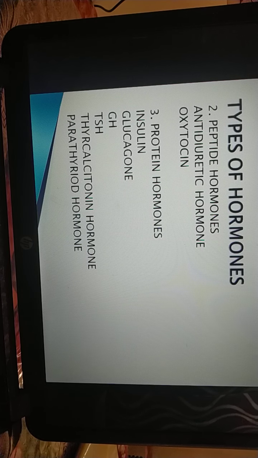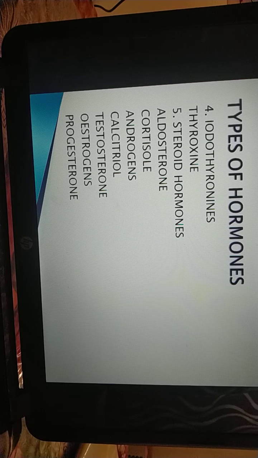Now next we have the iodothyronines. That means the hormones which have iodine in them. Iodothyronines are a group of iodinated amino acids. When an amino acid gets combined with iodine, that is called an iodinated amino acid, and it will produce the iodothyronine, with a diphenyl ether ring system in the side chain.